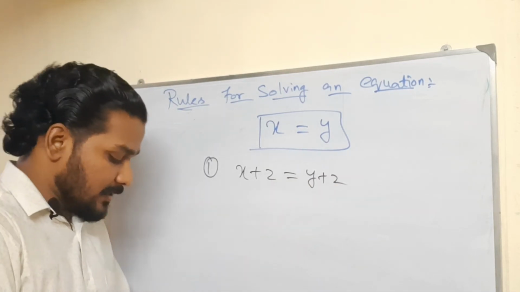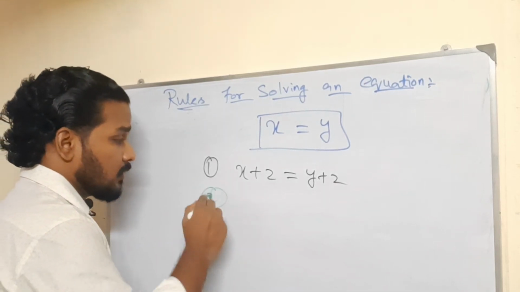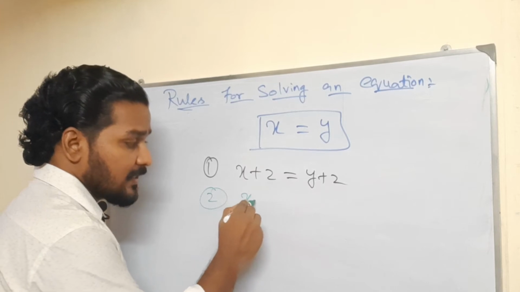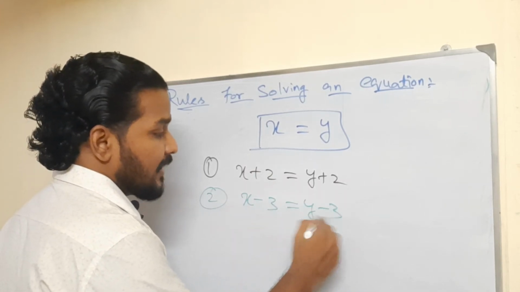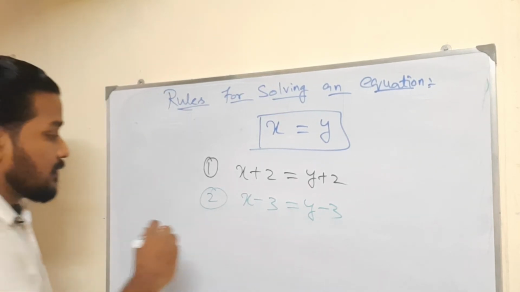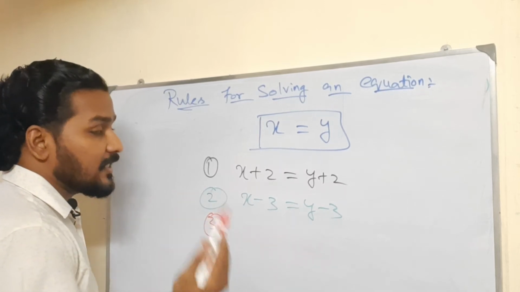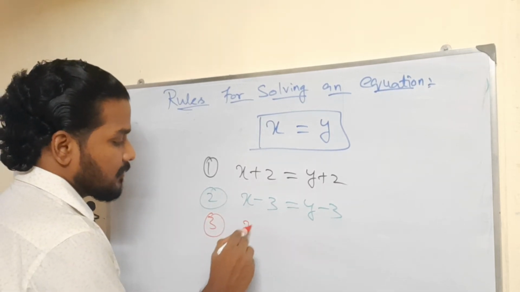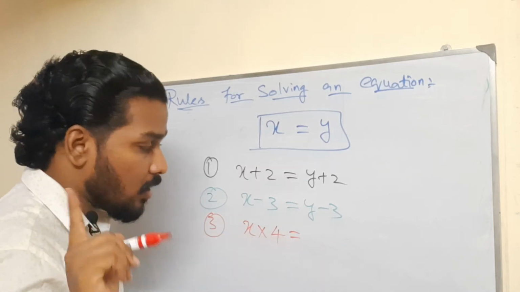Okay. Second thing, here we added; second thing is we can subtract. X minus 3 is equal to y minus 3. Third one, we can multiply both sides by the same non-zero number.